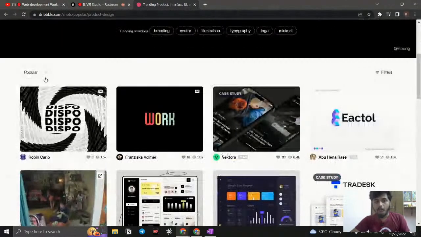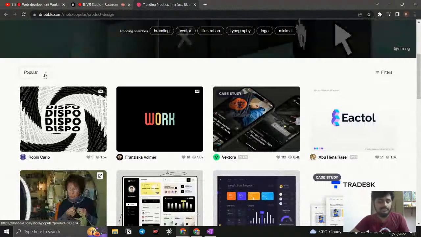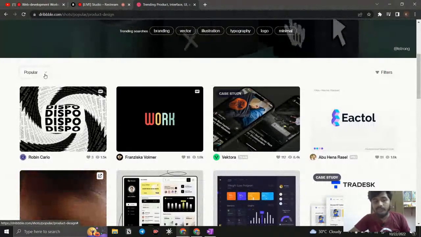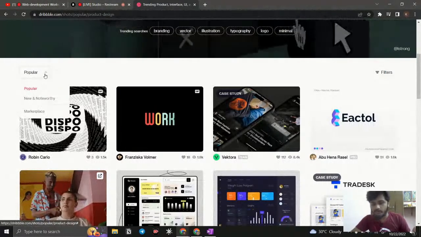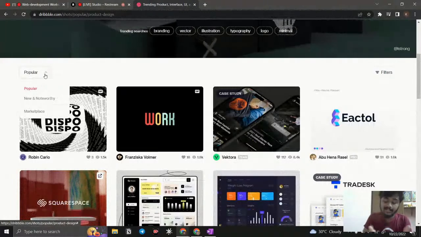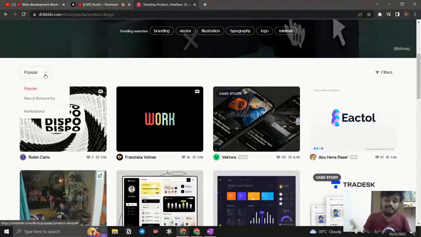And also here, popular. If I hover over it, you can see a pink color line, that is CSS, we can do it. If I click this, you can see a drop down. So if someone is making an interaction, remember that someone is making an interaction, I'm making the interaction, that interaction is called clicking.